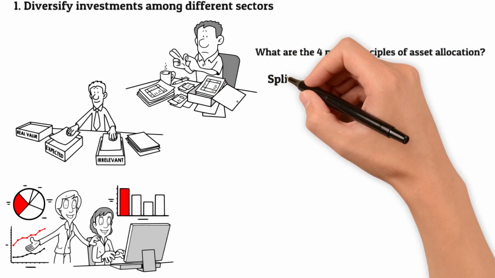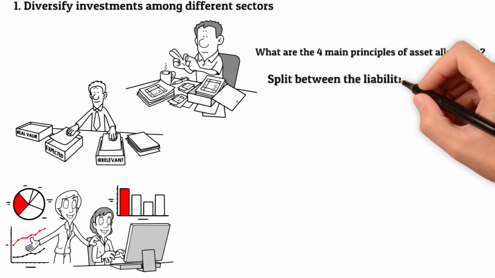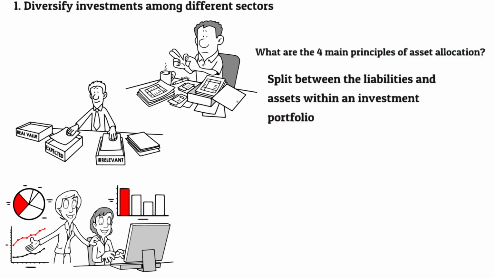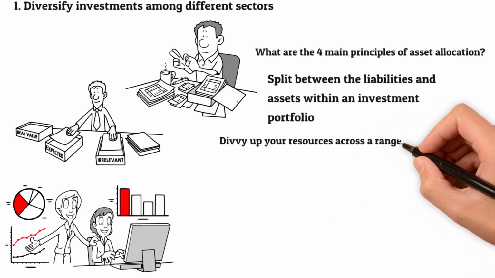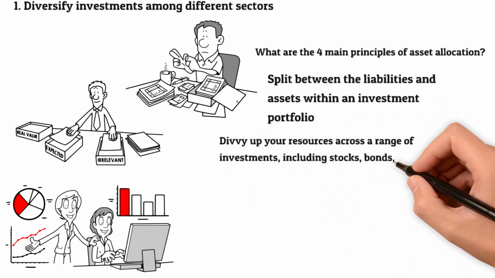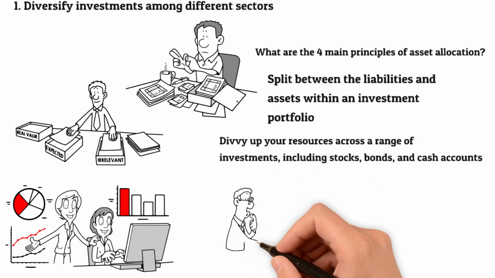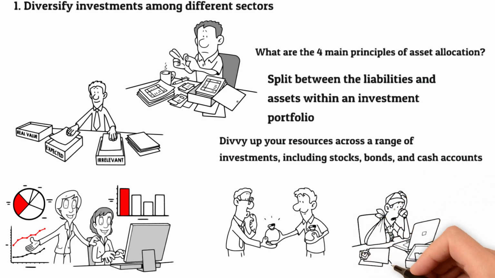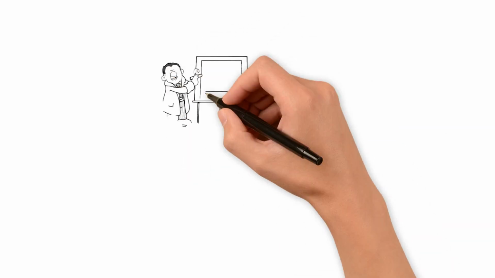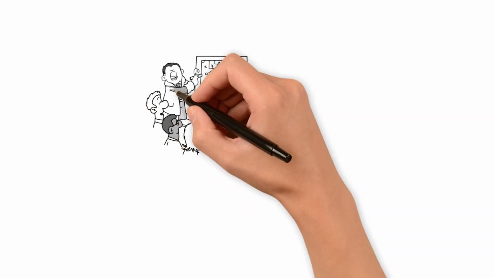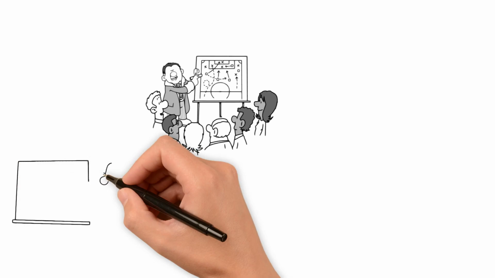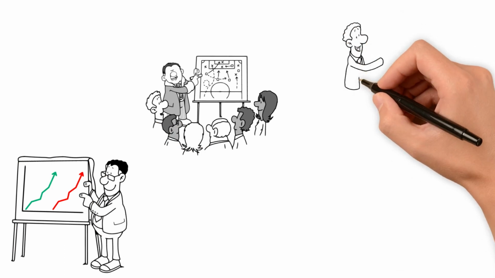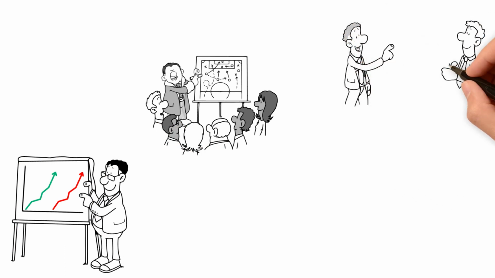What are the four main principles of asset allocation? Asset allocation refers to the percentage split between liabilities and assets within an investment portfolio. Divvy up your resources across a range of investments, including stocks, bonds, and cash accounts. Assets should be diversified across asset classes according to risk tolerance and personal goal. Allocate assets to match a targeted retirement date, reducing risk and maximizing returns as the date gets closer. Invest with a long-term perspective and expect to be in the market for a decade or more. Invest only in the asset classes that meet your asset allocation guidelines.